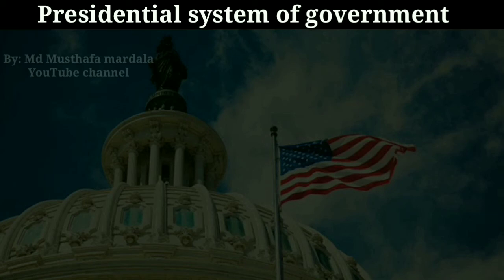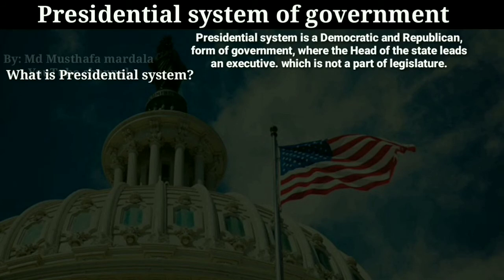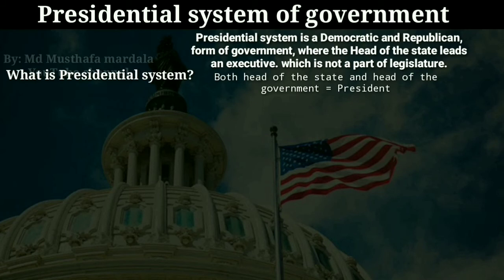Now let us begin. Let me ask a question. What is presidential system? The answer is a presidential system is a democratic and republican system of government where the head of the government leads an executive, which will be completely separate from the legislative branch of the government. In this form of government, the head of the state and the head of the government are one and the same. And another important fact about the presidential system is that in presidential form of government, the head of the government, that is the president, is not the member of the legislature.